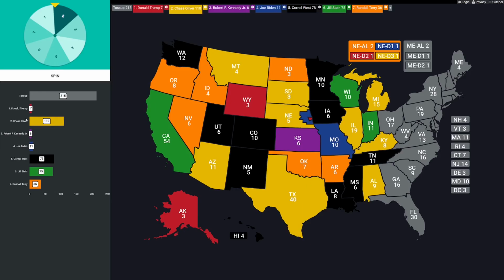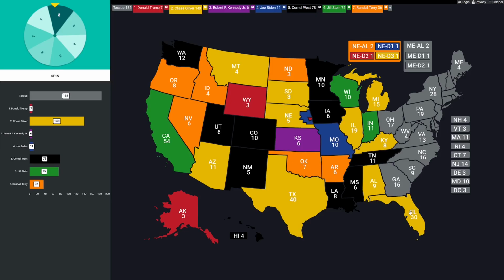Next, it's Florida, 30 EVs, Trump's home state, and right now he's actually just 1 ahead of RFK Jr. And if you look at the rest of these totals, the 3 biggest names, Trump, Kennedy, and Biden, are all way, way behind the third-party candidates. Let's see what the spinner has to say. Here it is. That's going to go to Chase Oliver again.